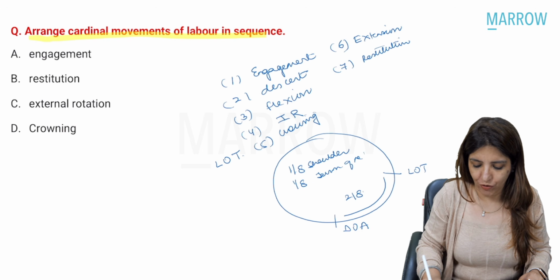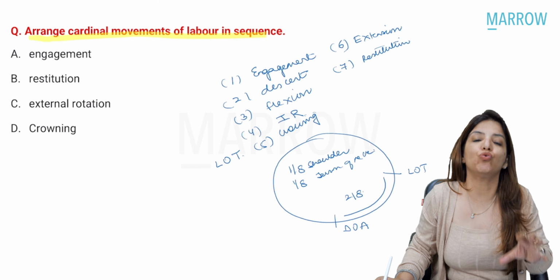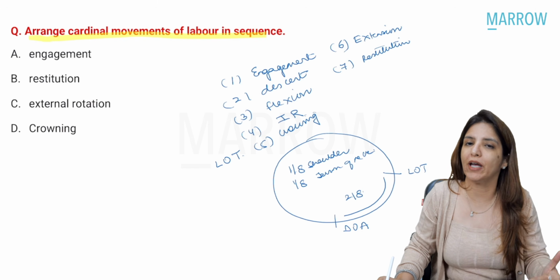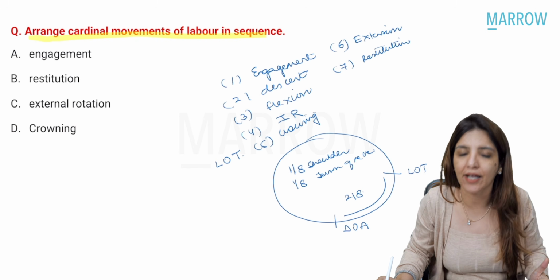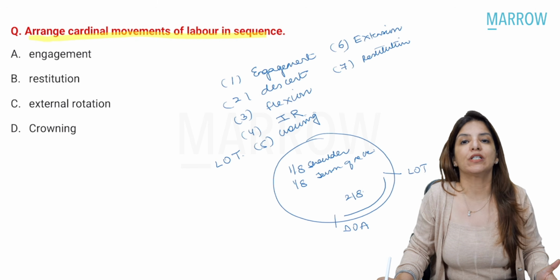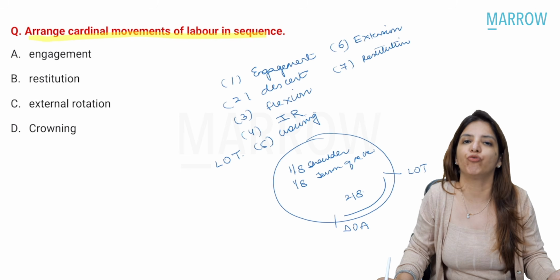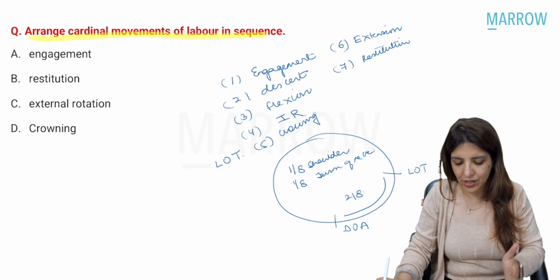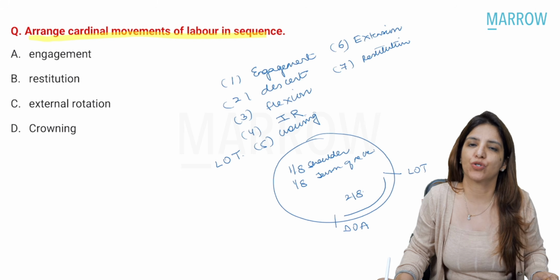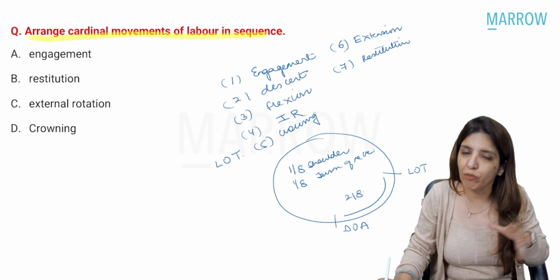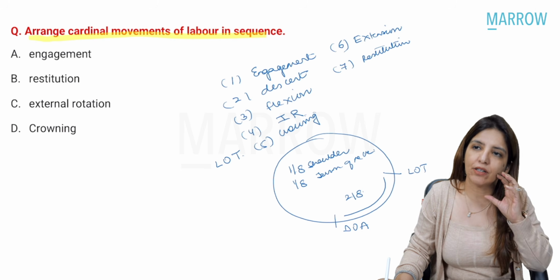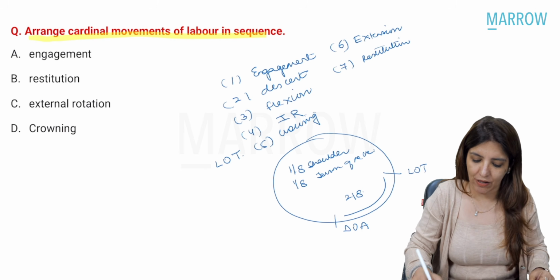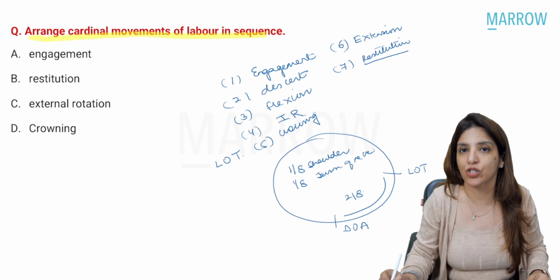So torsion of the neck happened, and this is how the occiput moved 2/8 of a circle from LOT position to OA position. Now, the moment the head is delivered, the neck is going to untwist itself, and that is what is called restitution.